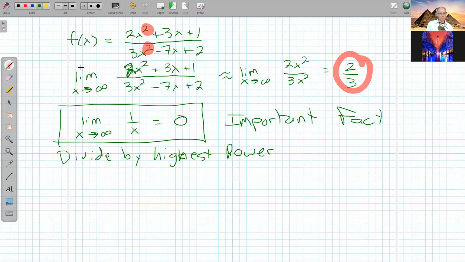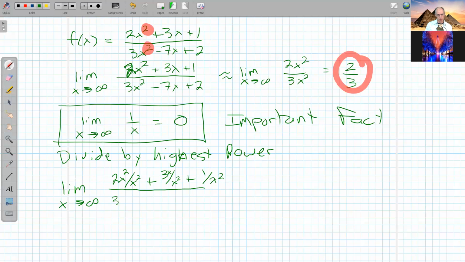So I'm just going to reconsider this in a slightly different way. Let's write it green first. So the limit as x approaches infinity, as x gets bigger and bigger, I want to take each of these terms and divide it by x squared. So I'm going to have 2x squared over x squared plus 3x over x squared plus 1 over x squared.